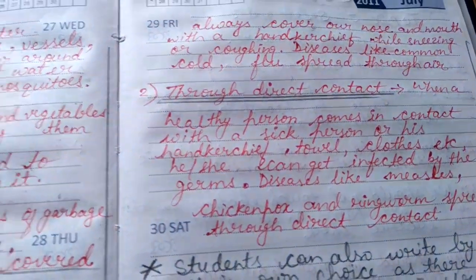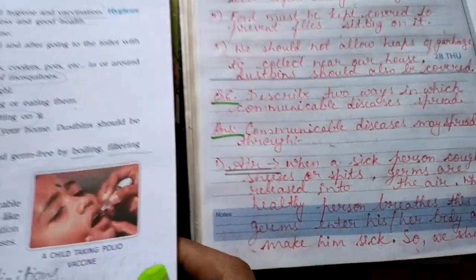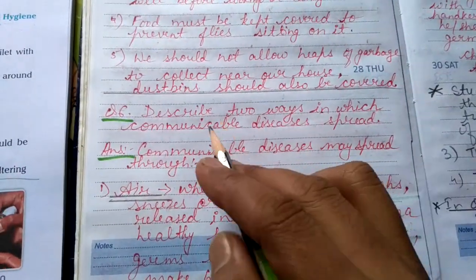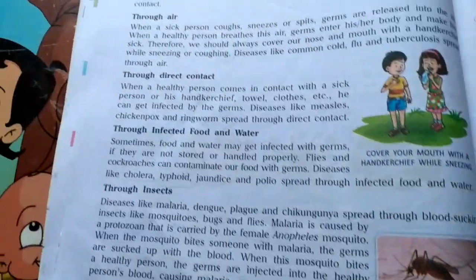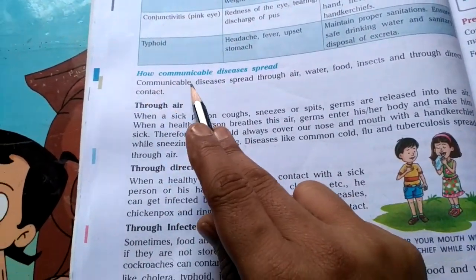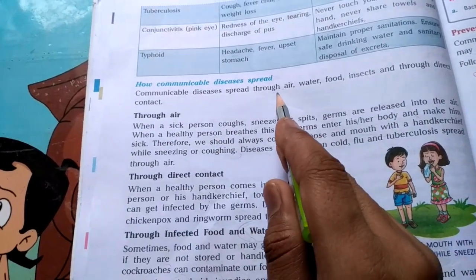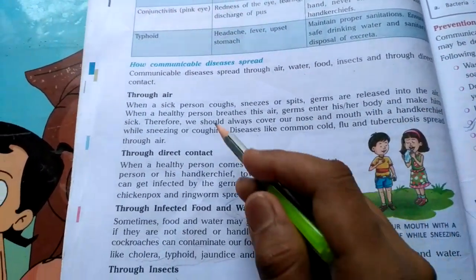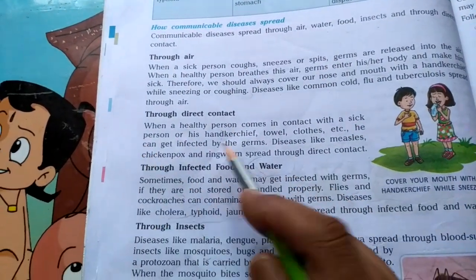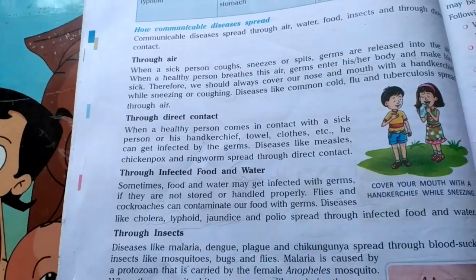So again, with this answer, kids, I would like to tell you: describe two ways in which communicable diseases spread. We have studied four ways here: through air, water, food, insects, and through direct contact. Through air, I have written. Through direct contact, I have mentioned the two ways.